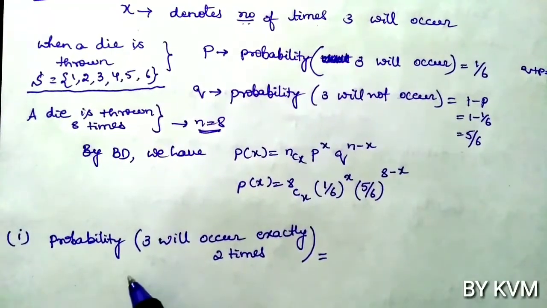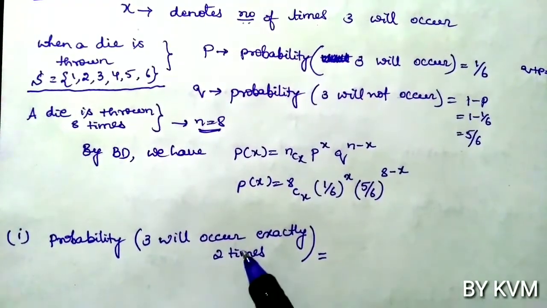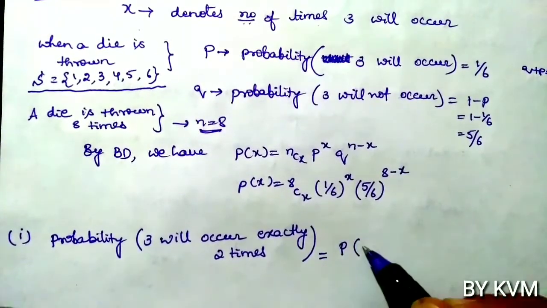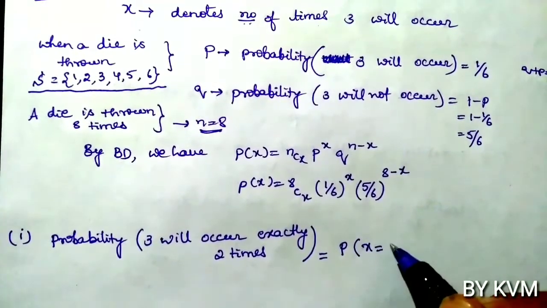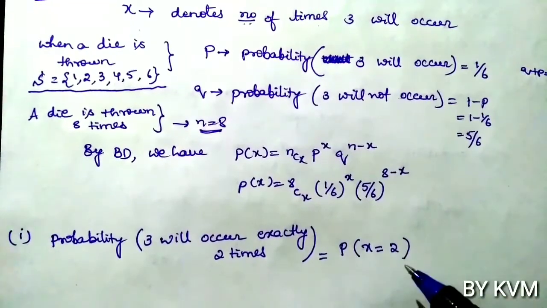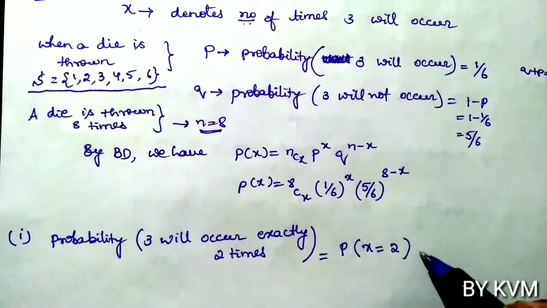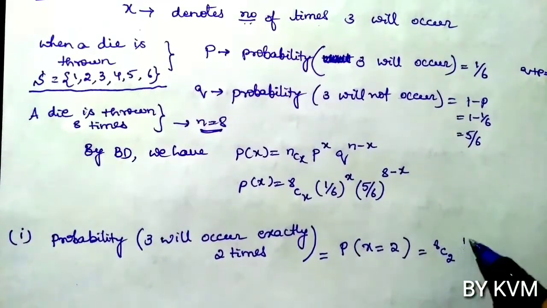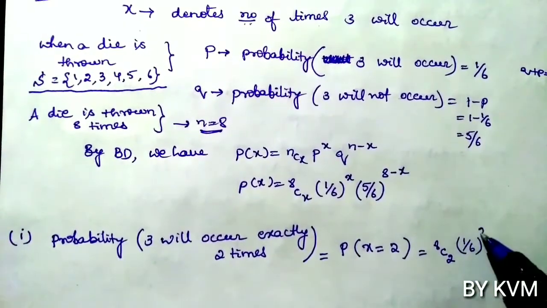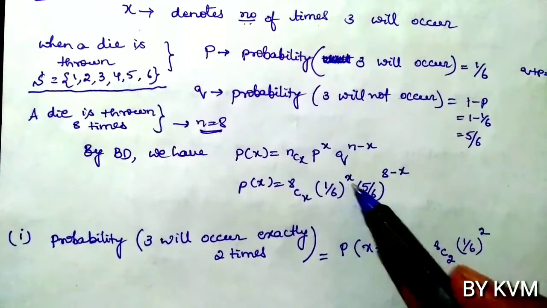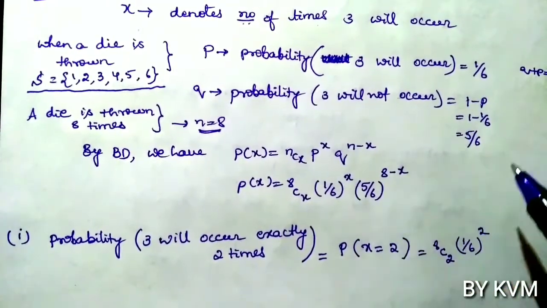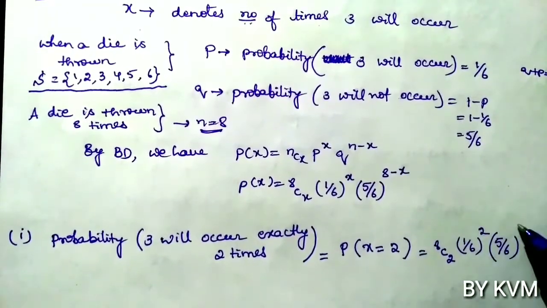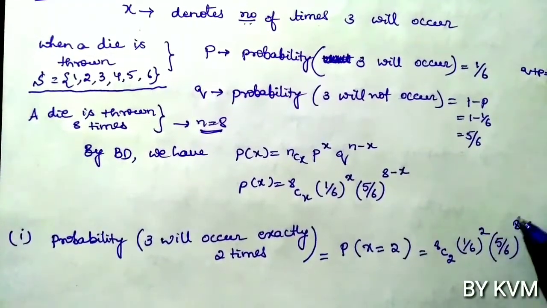probability that 3 will occur exactly 2 times means we have to find probability of x equals 2. So put x equals 2: 8C2 into 1 by 6 whole power 2 into 5 by 6 whole power 8 minus 2, that is 6.